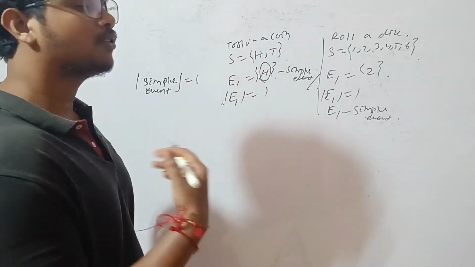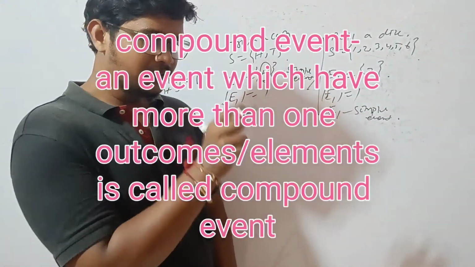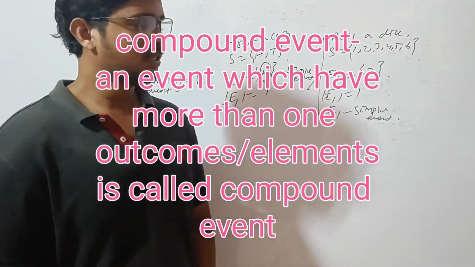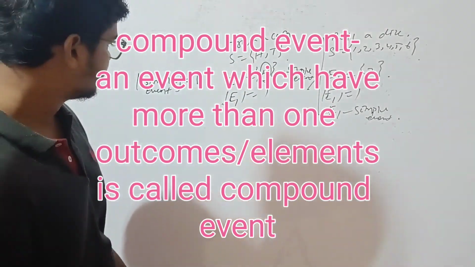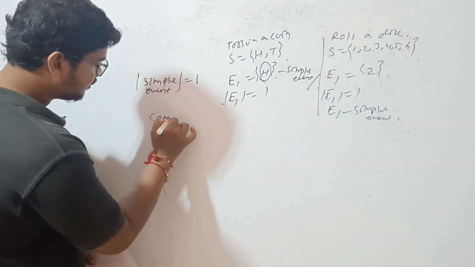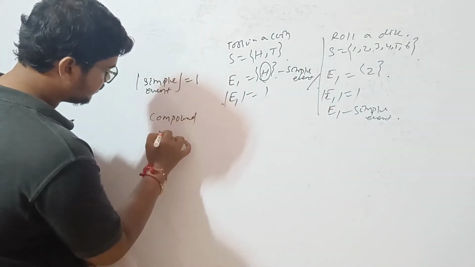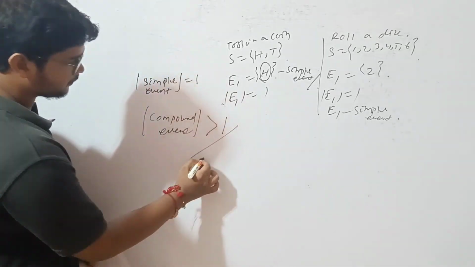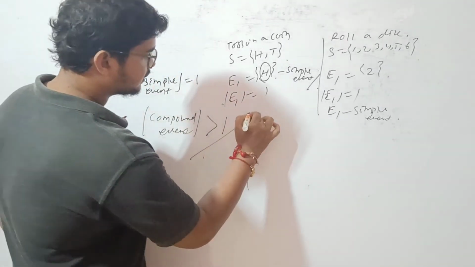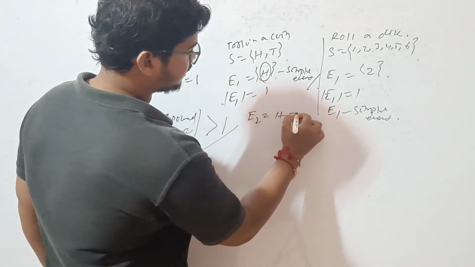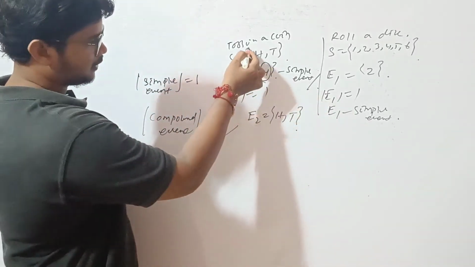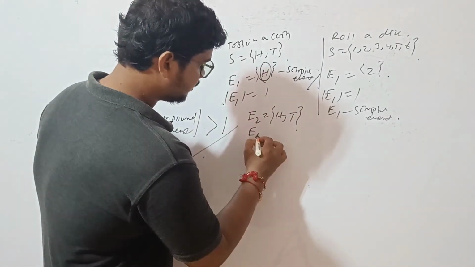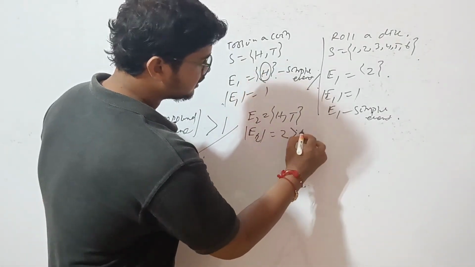Now, what is compound event? An event which has more than one outcome or element is called a compound event. That means the cardinality of a compound event is greater than 1. If I take E2 equal to HT in this experiment, then cardinality of E2 equals 2, which is greater than 1.